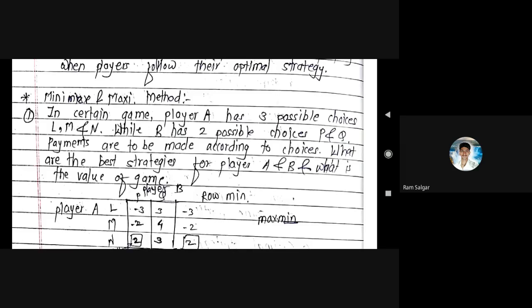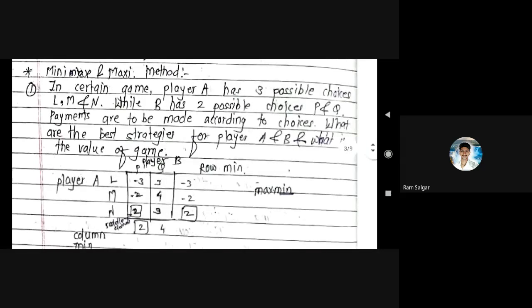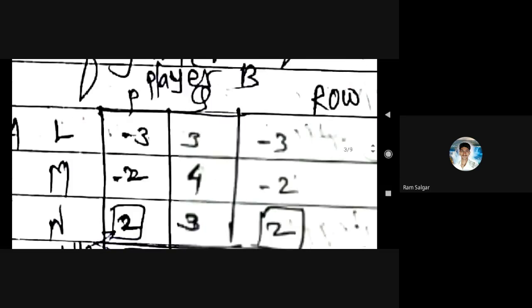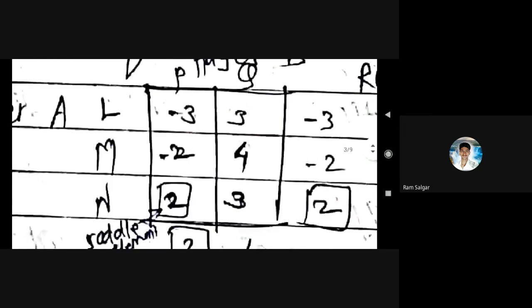So read the statement of the example. In a certain game, in a certain problem, player A has three possible choices. This is the given data: player A has L, M, N and player B has P and Q strategies.